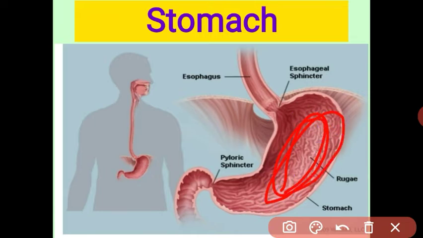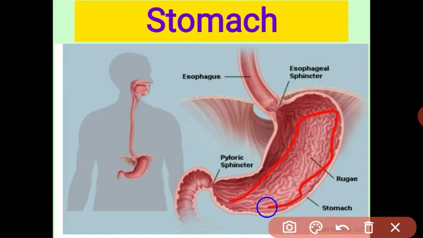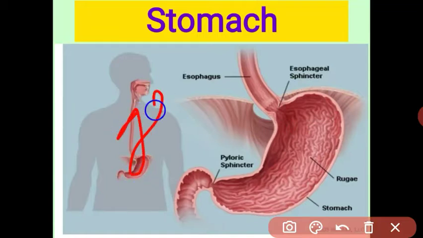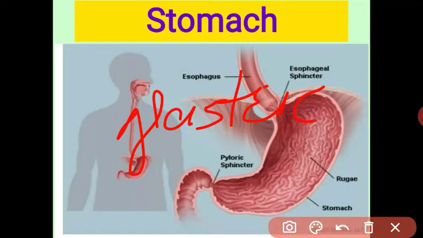The stomach is an elastic bag, and in the lining of the stomach there are glands. These glands are called gastric glands. They are very important glands, and they secrete the gastric juice.